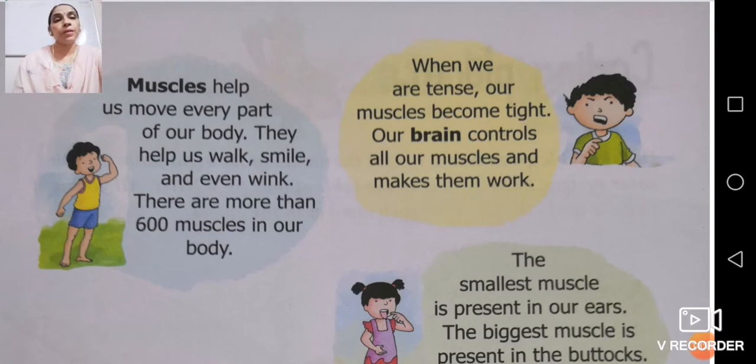Now next is what? When we are tense, means अगर हम कोई stress लेते हैं तभी क्या होता है? Our muscles become tight. Why? Because our brain controls all our muscles and makes them work. Fine. I'll take a smaller example. If you get hurt, you will be able to know it from your brain only. That signal is passed to your brain. So our brain controls all our muscles and makes them work.